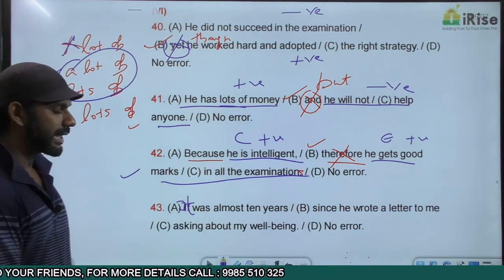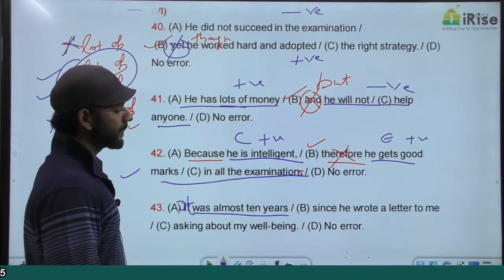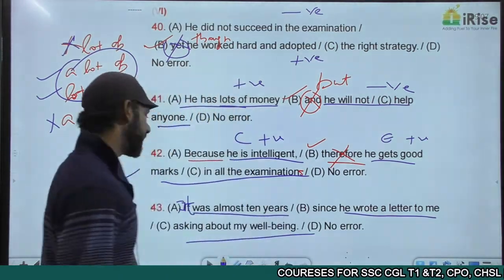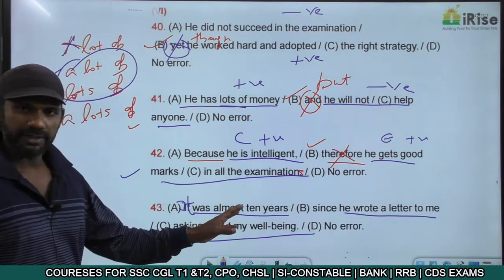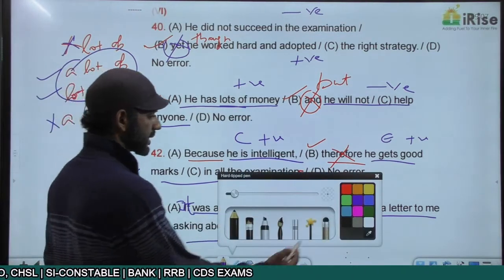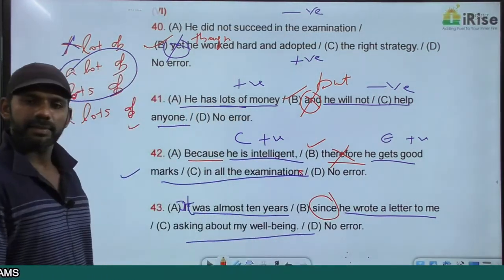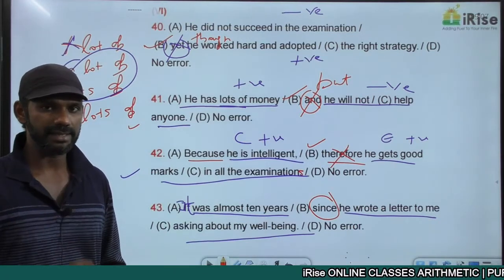We have two ideas in this sentence. It was almost 10 years is one idea. He wrote a letter to me asking about my well-being is the second idea. So this is the first idea, this is the second idea. So we have two ideas in this sentence along with since. The exception regarding the usage of since we discussed in tenses.